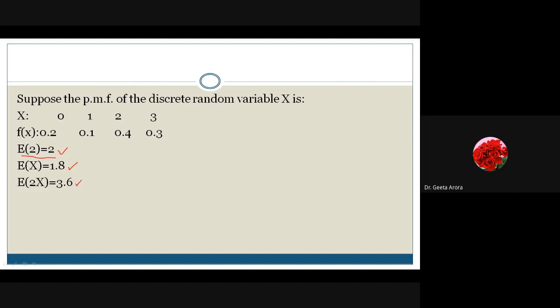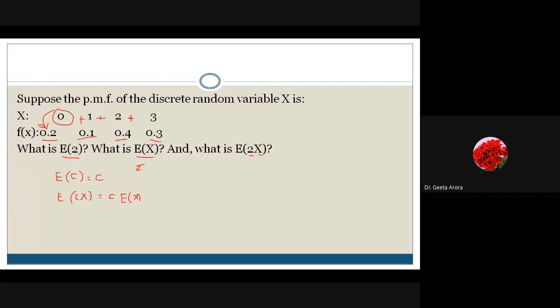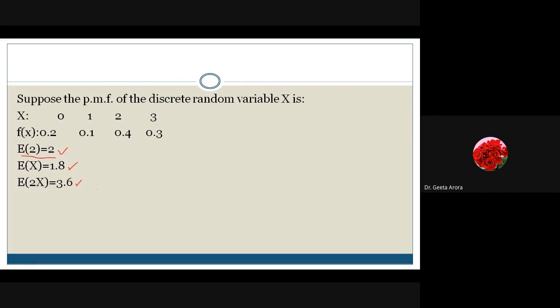Let me elaborate it more. For E of X we have done 0 into 0.2 plus 1 into 0.1 plus 2 into 0.4 plus 3 into 0.3. This is how we have calculated E of X, and we used the property that E of 2X is equal to twice E of X. We have obtained the last one. Correct? So this is how we are getting it. So let's start with the next one. Here we have the same question with you. And I think there is no change.